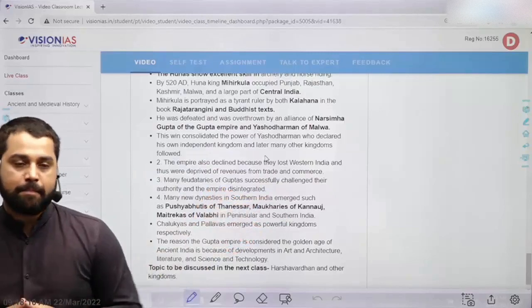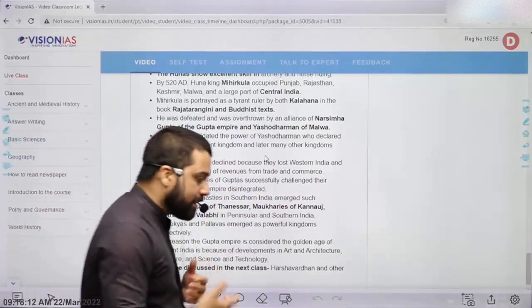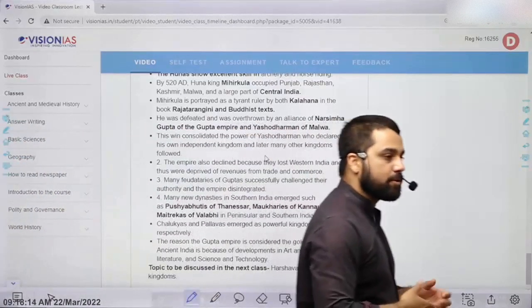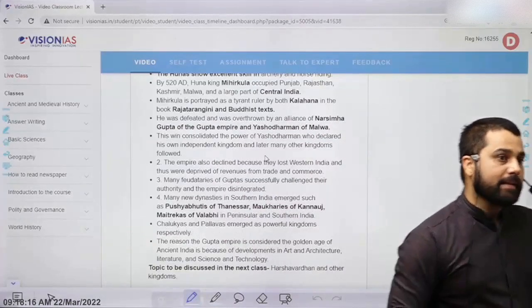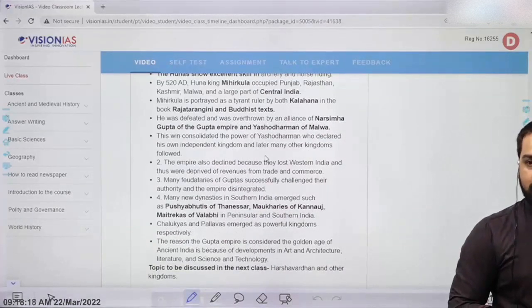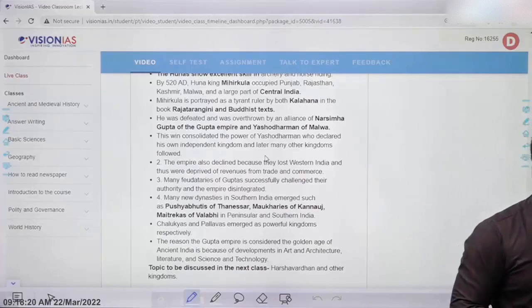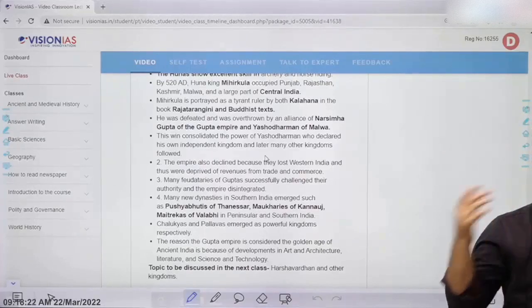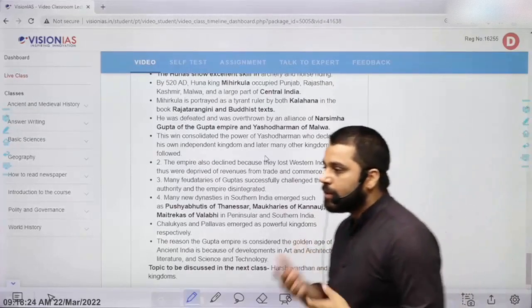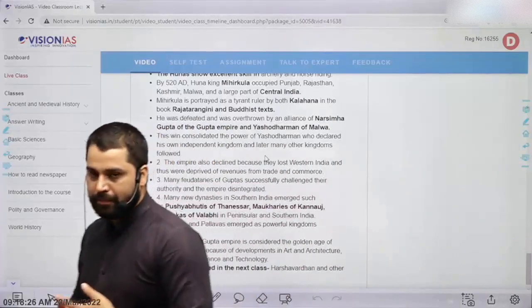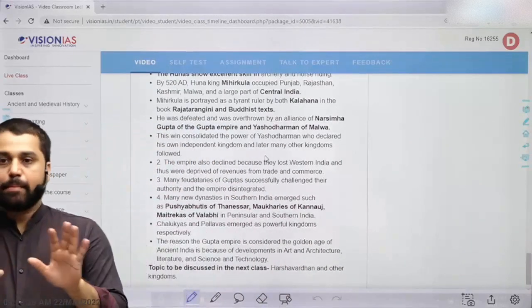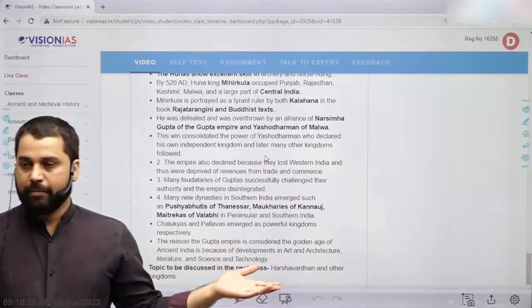Another very interesting thing happened with the conquest of Samudragupta. Until now we were talking about the Varna system. Now proliferation of caste happened in the society. Many castes emerged. And there is a theory about how this caste system emerged. It may be a much more complex social phenomenon.